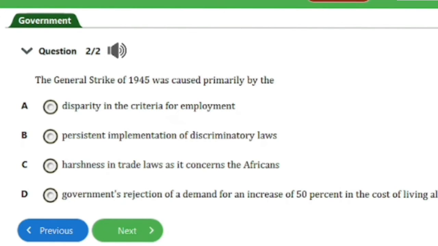So here is question number 2 of 2, and that's the last for this video. It says here, the general strike of 1945 was caused primarily by the A. Disparity in the criteria for employment, B. Persistent implementation of discriminatory law, C. Harshness in trade laws as it concerns the Africans, D. Government's rejection of a demand for an increase of 50% in the cost of living allowance.